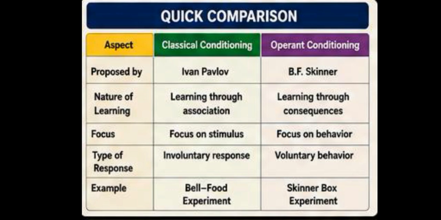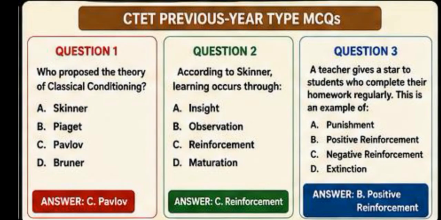In classical conditioning, the experiment is also known as the Bell-Food experiment, and in operant conditioning, the experiment is known as the Skinner box experiment. Okay, since we have discussed the main idea, I think it's time for practicing some questions to just have a recap of the topic which we have discussed today.